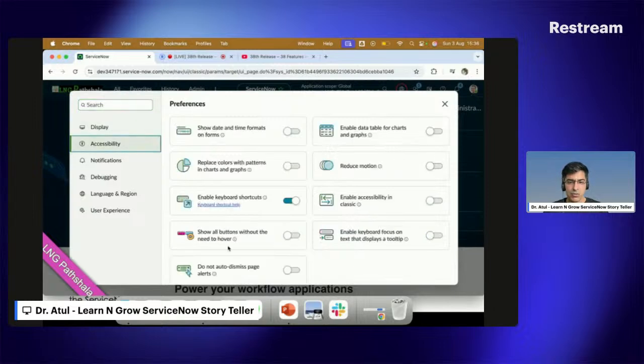In the accessibility, you can see "Do not auto dismiss page alert." This preference has been added specifically for the accessibility perspective, and you can tick this. It means the alerts which are coming will not auto dismiss, like after 10 seconds or 20 seconds they get disabled and go away. That will not be the case at any point of time. So a user has a preference to auto dismiss the alerts or not, but this is only from the accessibility perspective.